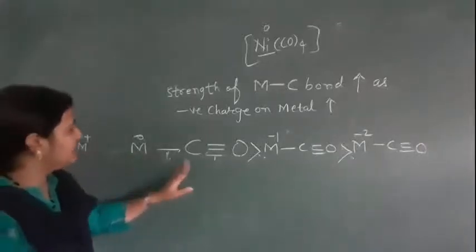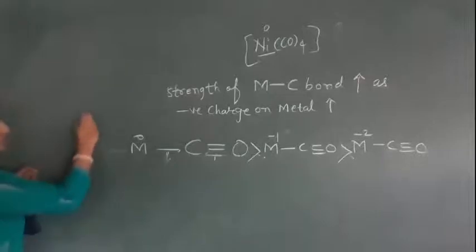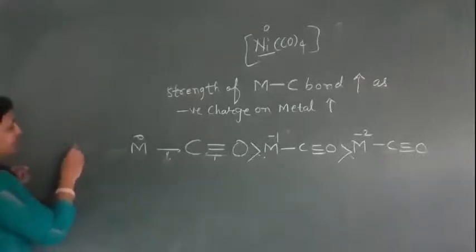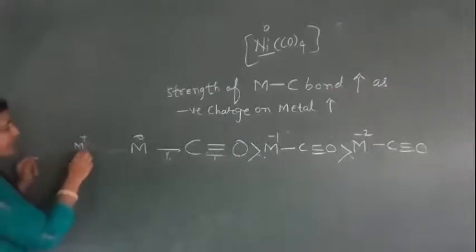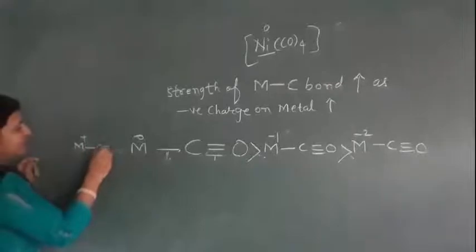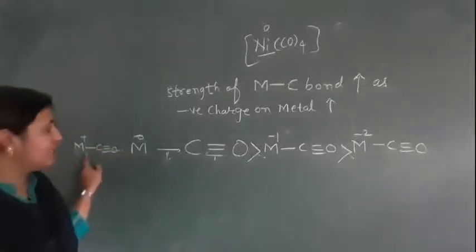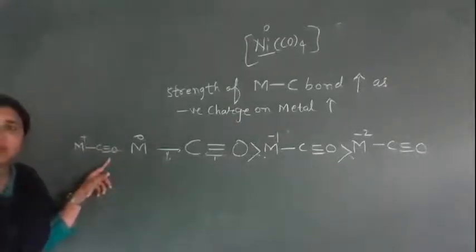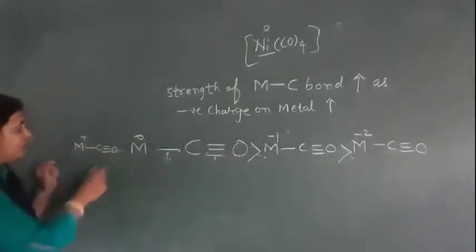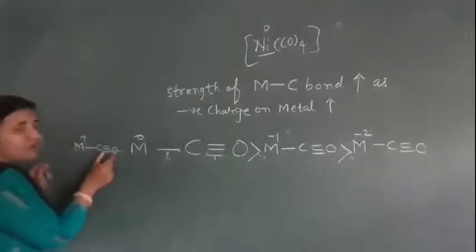If a plus charge is there, then these electrons cannot be donated. The metal already has a plus charge, so the electrons will be fewer. If electrons are fewer, back bonding and synergic bonding become weak. Because the metal-carbon bond becomes weak, the CO bond becomes strong.